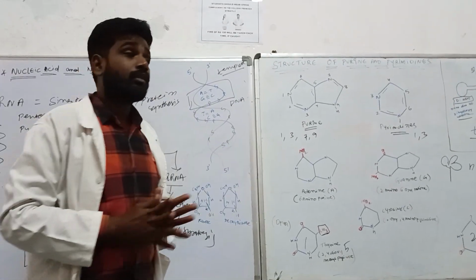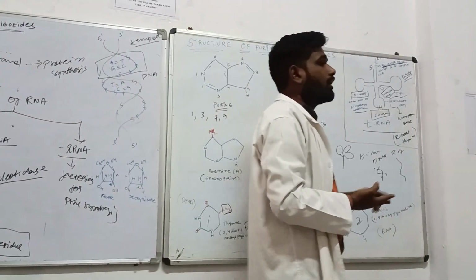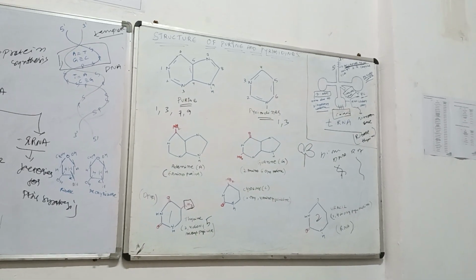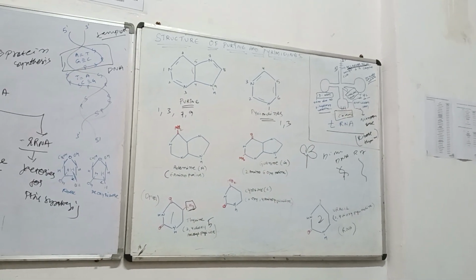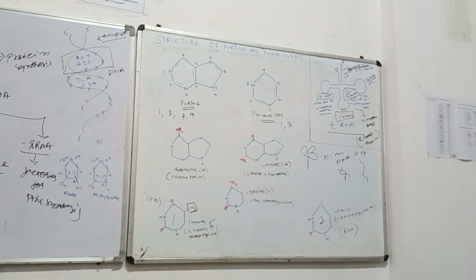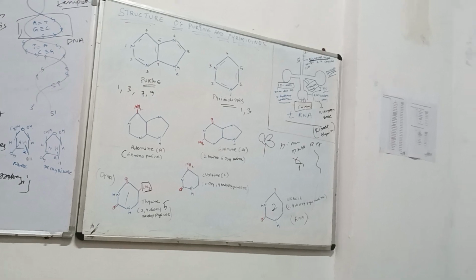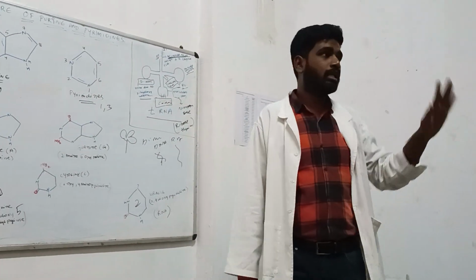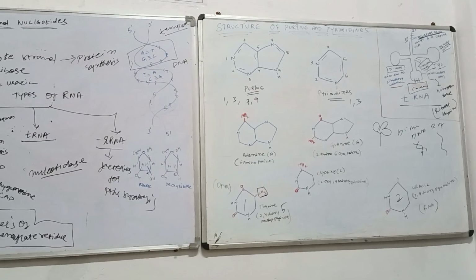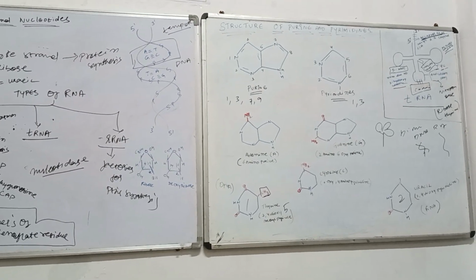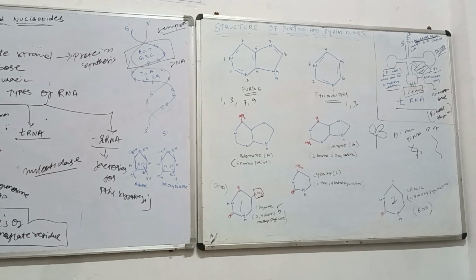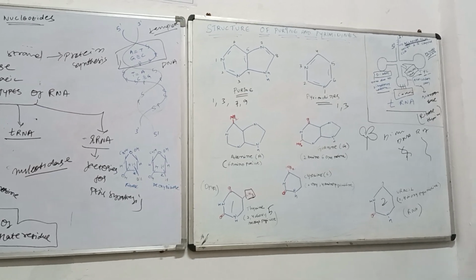Now, the fourth thing we learned about today, the most important, is the RNAs. RNAs have ribose sugar in them. Second, they have uracil, not thymine. Third, they are single stranded, not double stranded. If the strands are not double, there is no chance of implementing the Chargaff rules. Even though they are single stranded, they are responsible for protein synthesis inside your body.